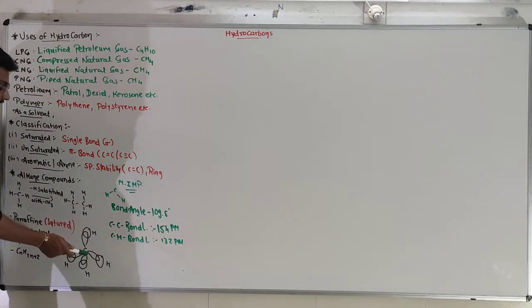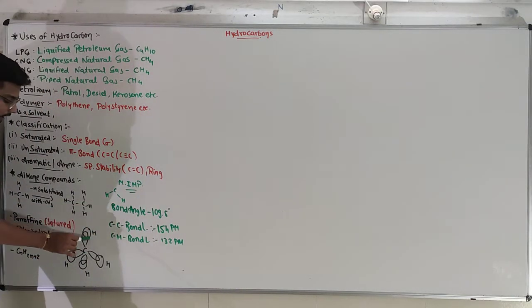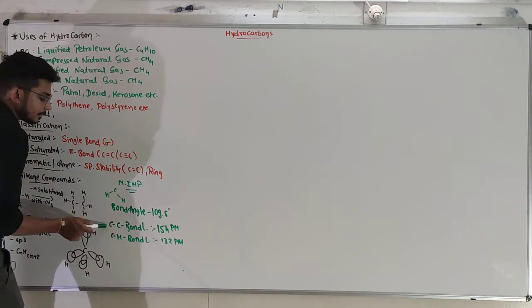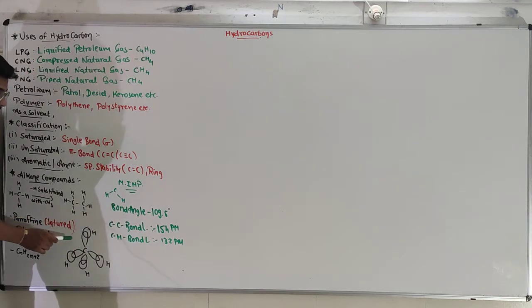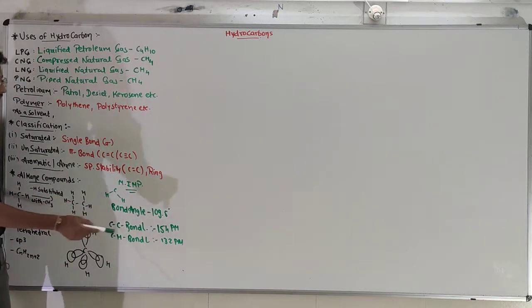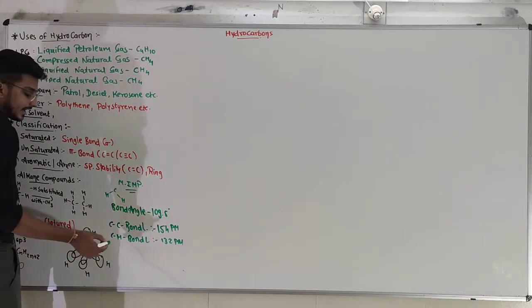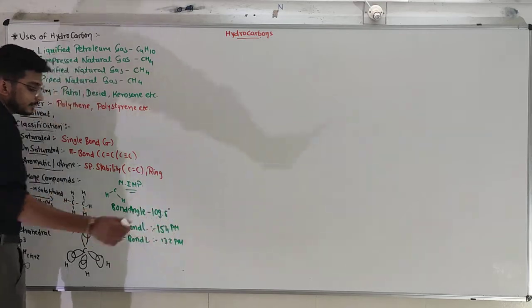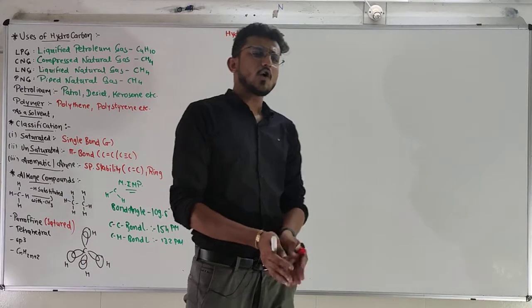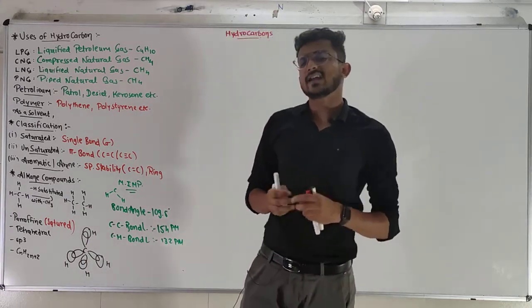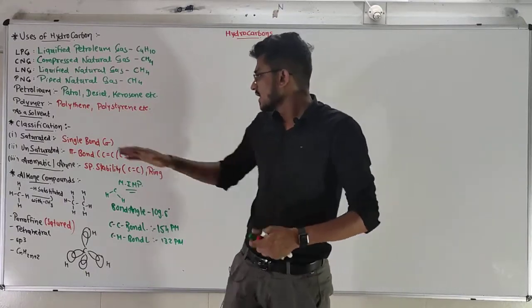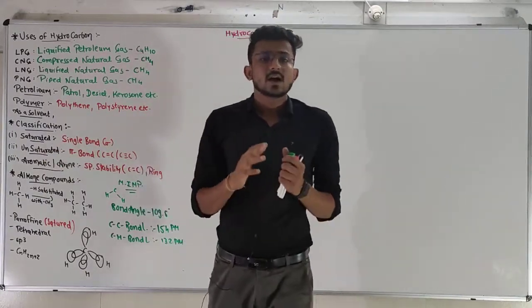So this is the information for this particular structure. A bond angle will be 109 degree, 109.5 degree. Bond length of the carbon-carbon bond. If there is an ethane, carbon-carbon bond length will be 154, and if carbon-hydrogen bond length we are discussing, then that will be 132 pm. So that was the common information that we have already collected from the previous lecture, and some of the new information also are there about the alkane compounds.